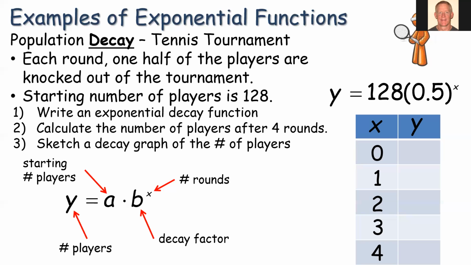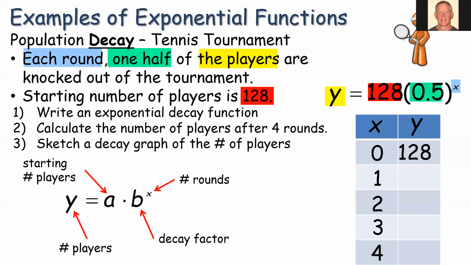So if we plug in a 0, right, 0.5 to the 0 power is just 1, so that leaves us with 128. If we plug in 1, we get 0.5, so half of 128 is 64. We're basically going to keep taking half of that value each time. So 64 becomes 32, 32 becomes 16, 16 becomes 8. So at the end of 4 rounds, we would be down to 8 players. All right, let's see what the graph would look like. I'll leave the graph for you to sketch here, but it would be similar to what we did in the other examples.